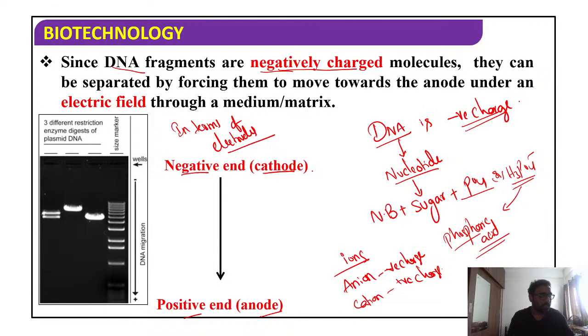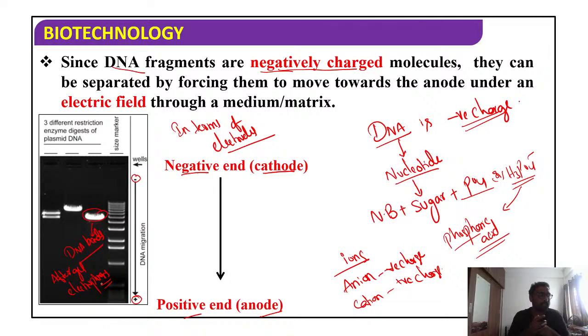Yes, it moves. On the picture you can see here, this is a size marker. In this size marker you can clearly understand the difference there. This is a separation, this is the negative charge, this is the positive charge. You can get the DNA fragments like this, so you can compare. These are the DNA bands you get after electrophoresis. Which electrophoresis? Gel electrophoresis. Yes, students, you are understanding now.